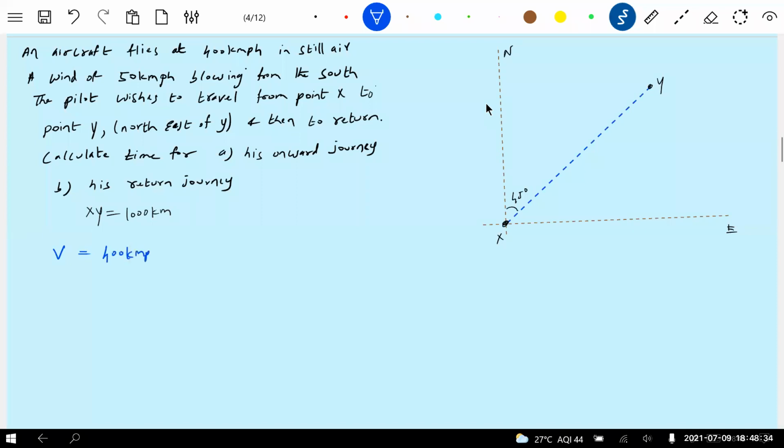Anybody from the student side? I want this. What shall I write? The velocity of aircraft with respect to wind. Still air? Air will never be still. Am I right? It will always be blowing. So it's like with respect to still water, we said. This is the thing. Velocity of wind is 50 km per hour. Now the wind is blowing in this direction. From south means the wind is blowing along north. This is the velocity of wind.